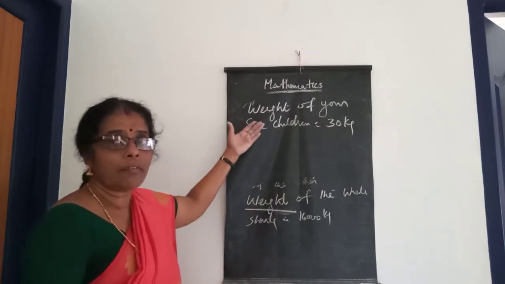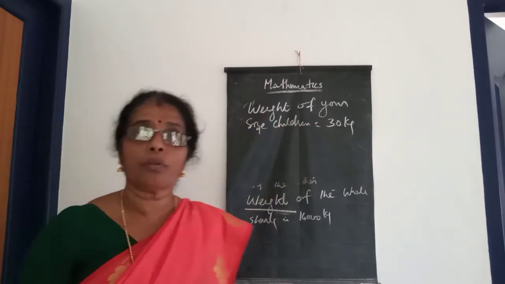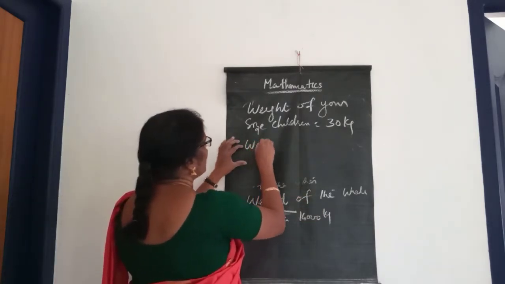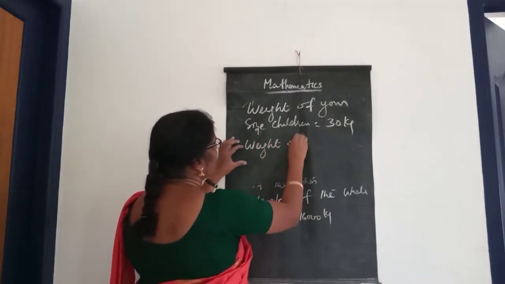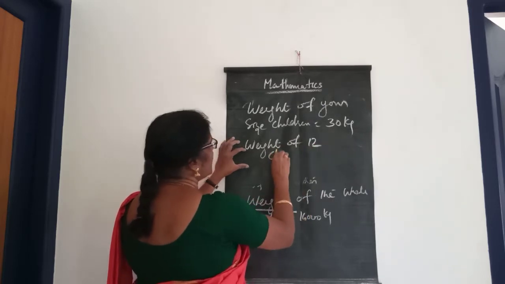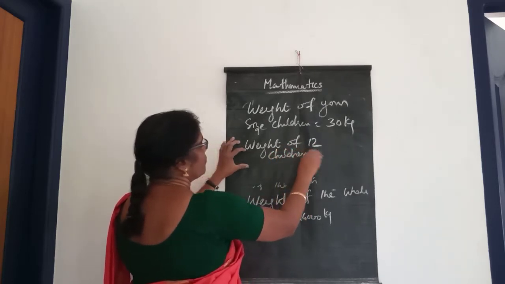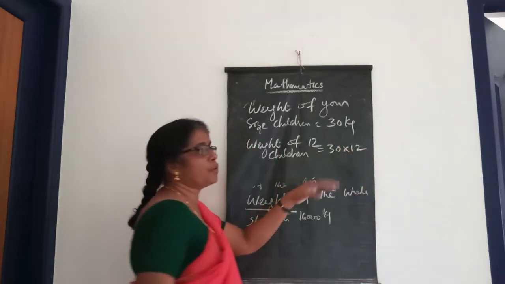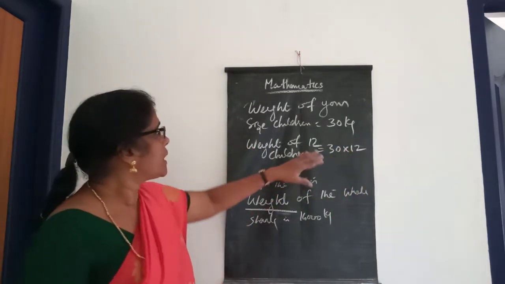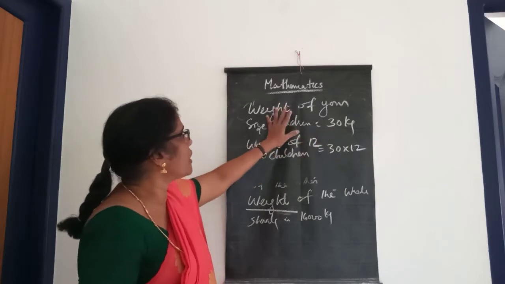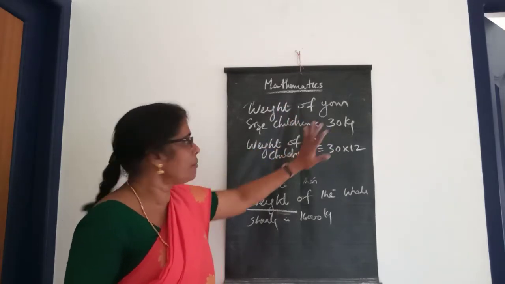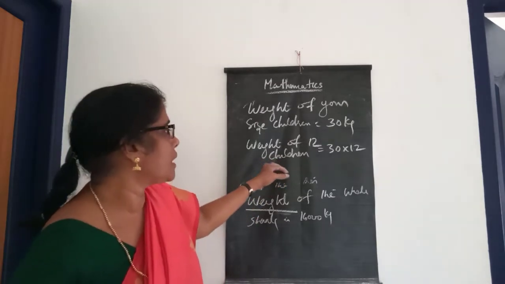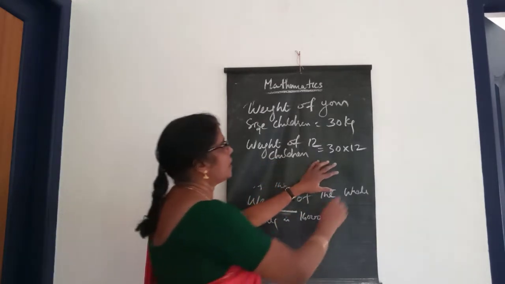And what is the weight of 12 children together? The weight of 12 children is equal to 30 into 12. The weight of one child is 30 kilograms, so the weight of 12 children is 30 into 12.